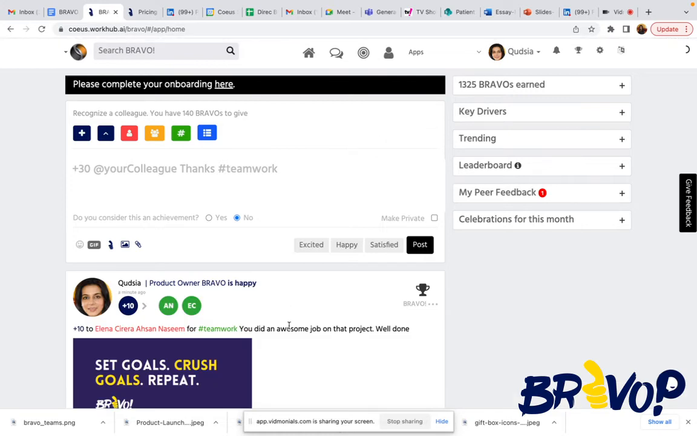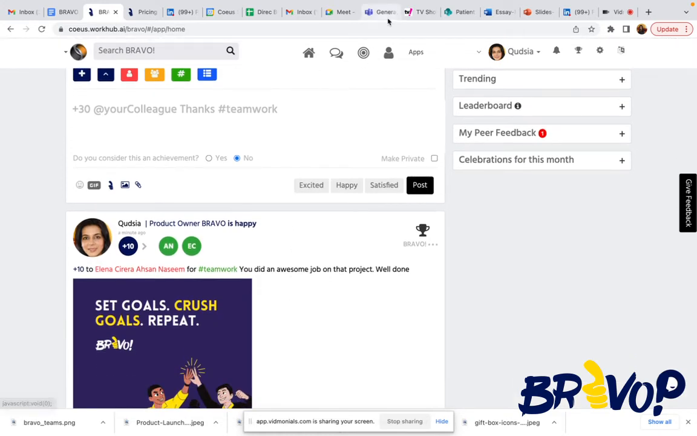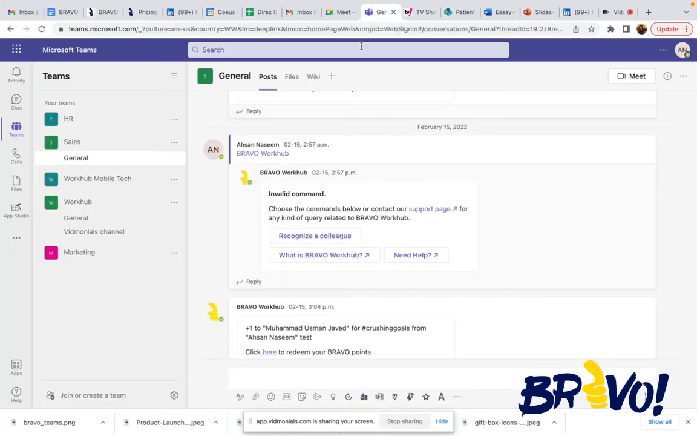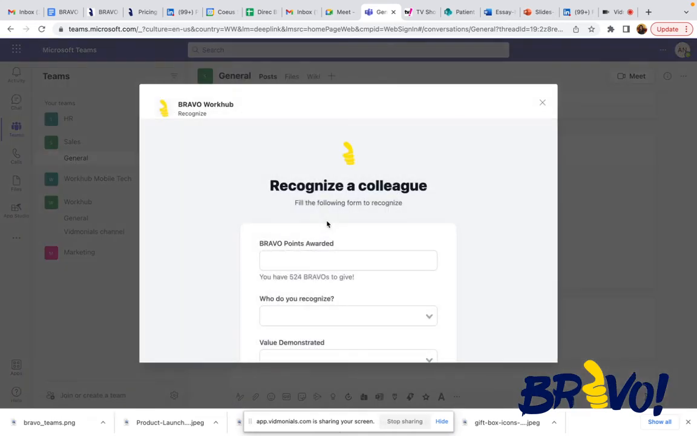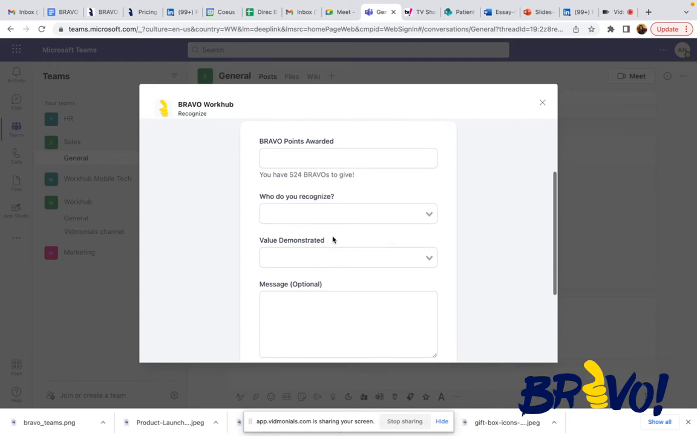You can do the same thing from Teams as well. So you would just go into your Teams, and this should be installed in your Teams, on a chat or on a team. In this spot, you would click on recognize a colleague, and you would be able to reward your colleagues in the same way. And those points would be adjusted on your Bravo platform as well.